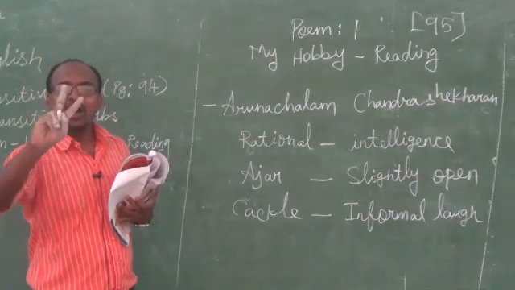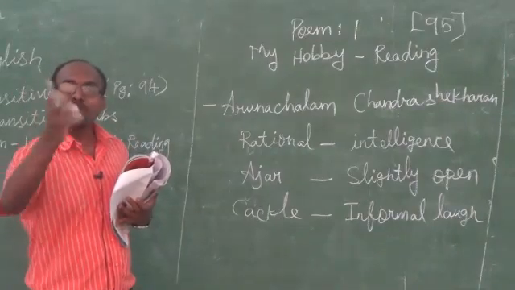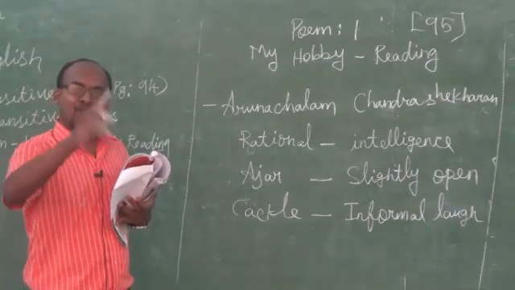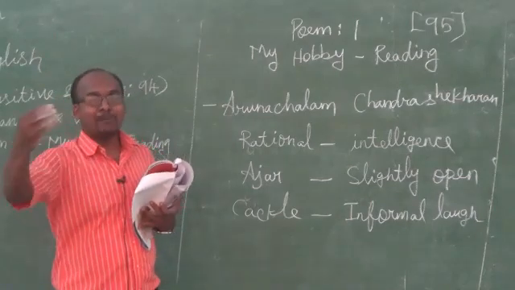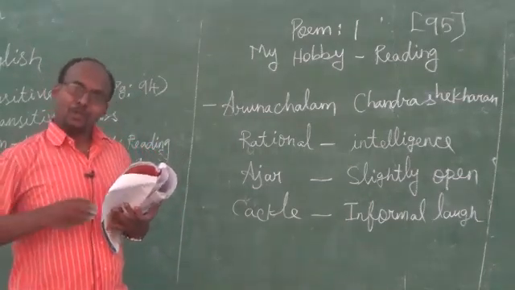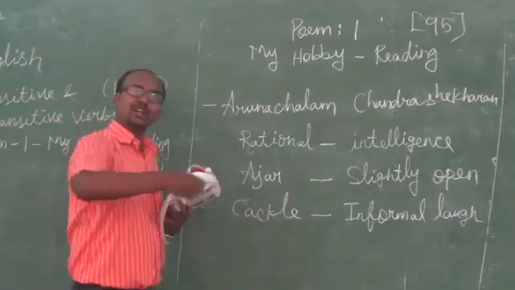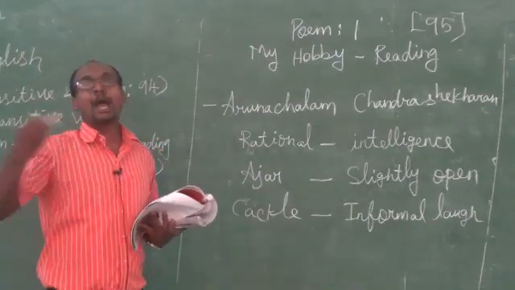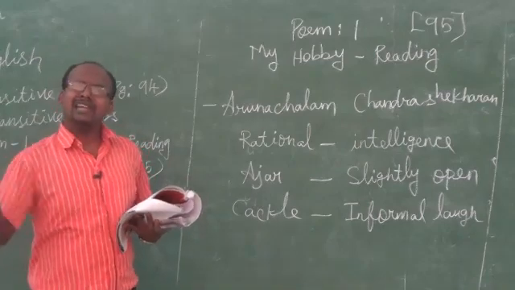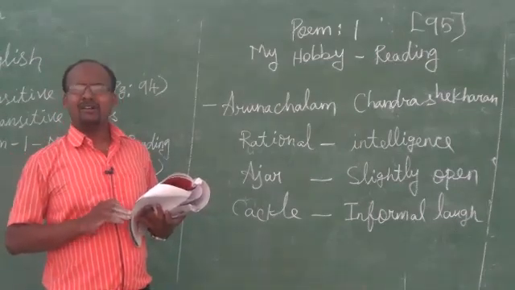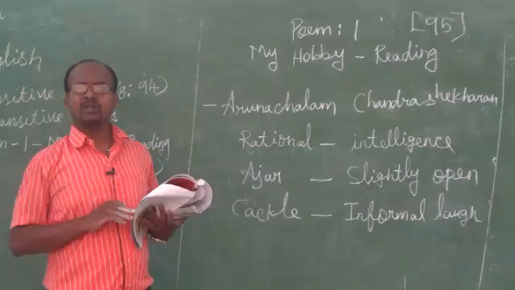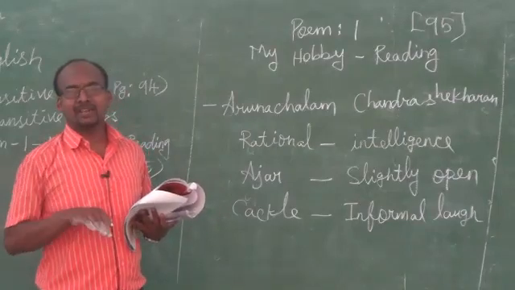So what are the two ways the reading helps the poet? One way, when happy situations come, the poet becomes very happy, he cackles, he laughs. When any sad or painful situations come, he is crying.